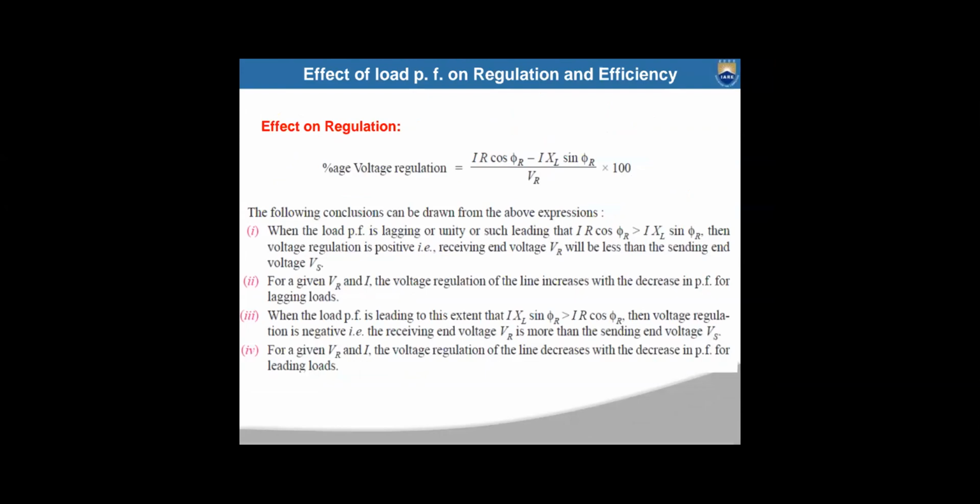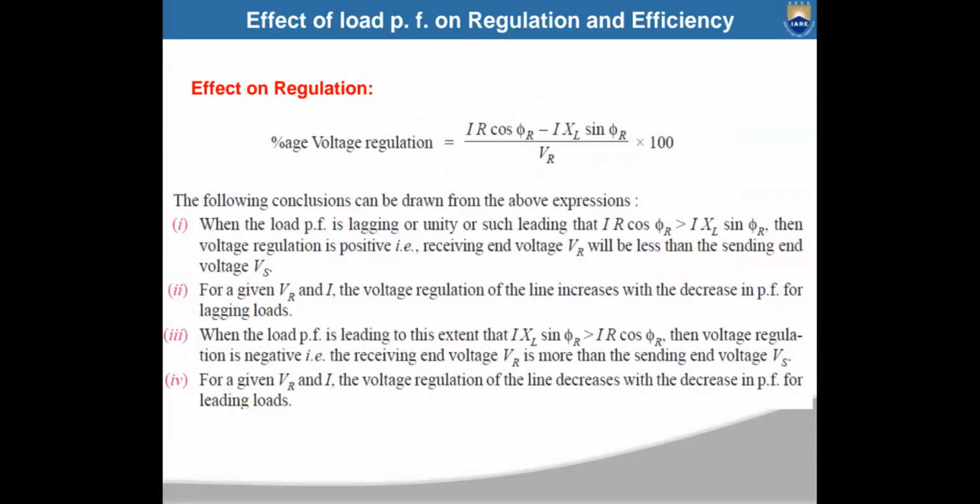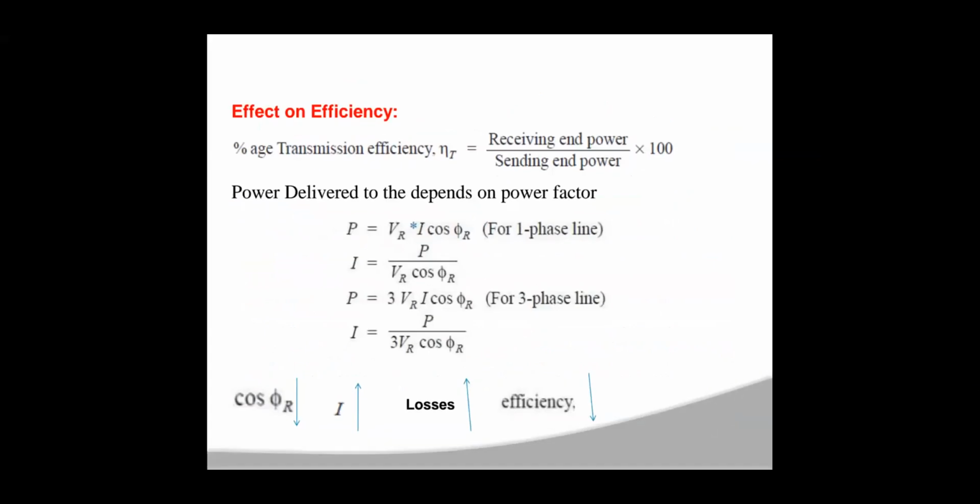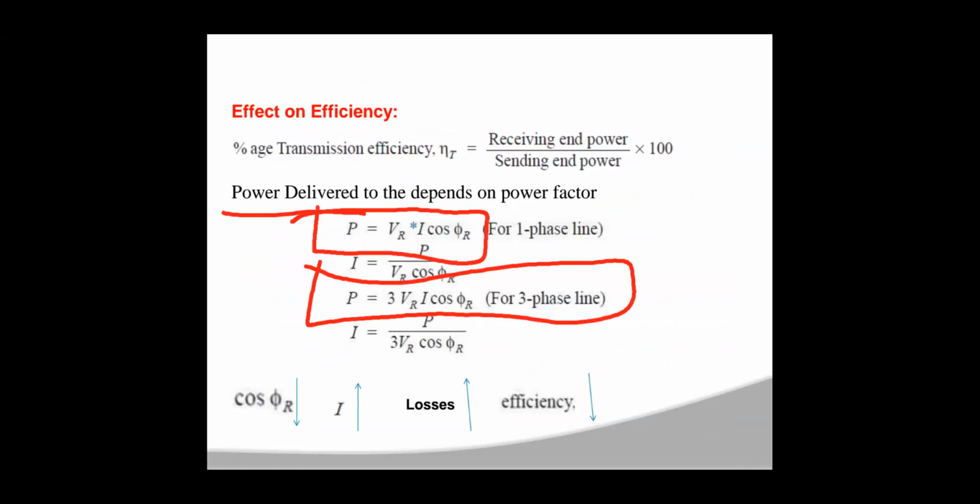This is the effect of power factor on regulation, and now let us see the effect of power factor on efficiency. Efficiency is receiving end power by sending end power into 100. The receiving end power, or power delivered, can be expressed as VR into IR into cos phi r for single phase, and for three phase it is 3 times that. So P is equal to 3 VR I cos phi r. For star transmission IR is equal to IS, which is equal to I, so instead of IR you can use I only.